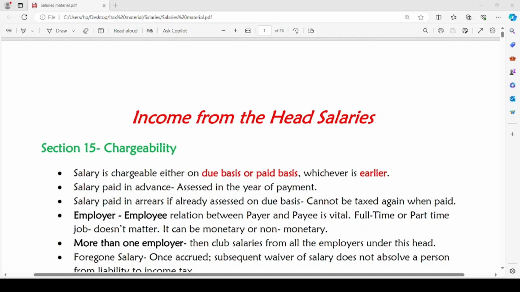In previous videos, we have revised basics and residential status and we have come to heads of income. In heads of income, we have revised income from house property. Today, let us revise income from the head salaries. So, first, let us see how income from salaries is computed.